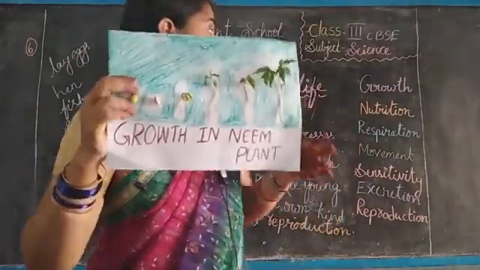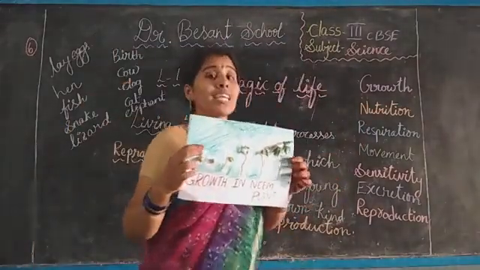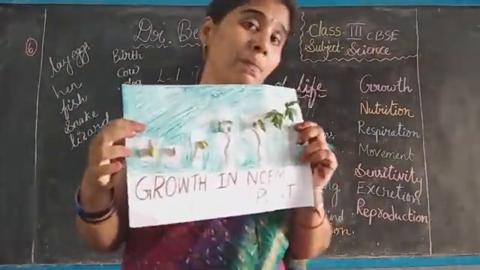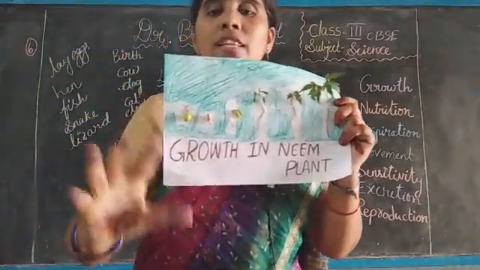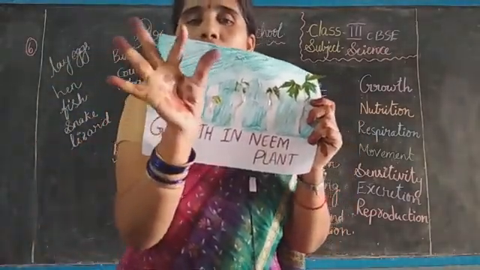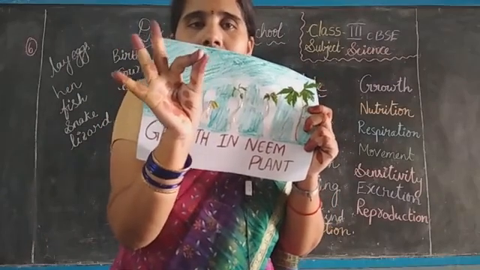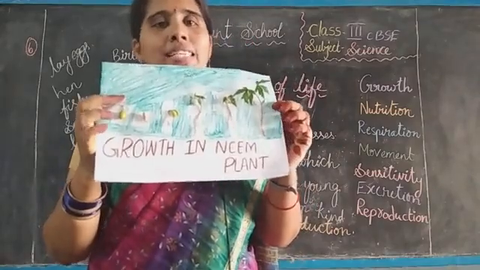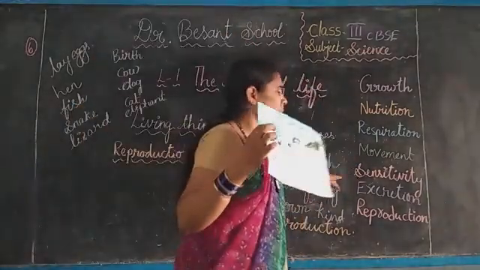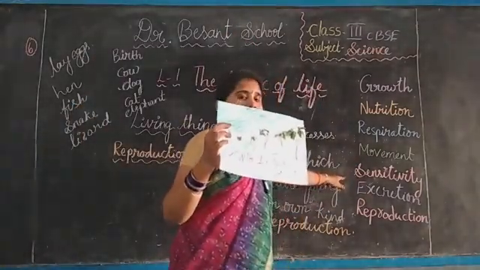And sensitivity. Do you know the touch-me-not plants? When you touch them, immediately their leaves will fold like this. Means they have sensitivity, so we can tell that it is the 5th life process.